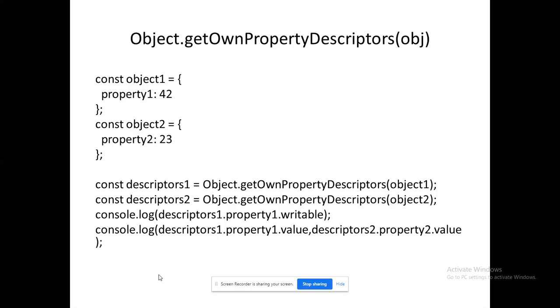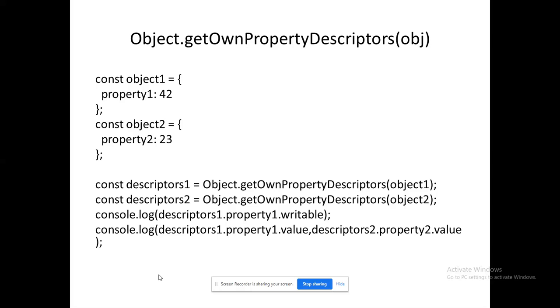Next, using the same, I have created two descriptors. Both the descriptors are mapped to the respective objects. So now, how to access that? descriptors.property1.writable, right? What writable represents, I am able to manage with the descriptors. That is the idea here. So writable ultimately will give us true only.